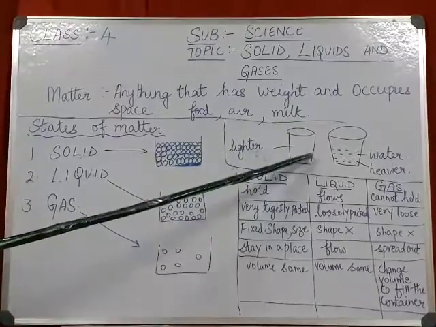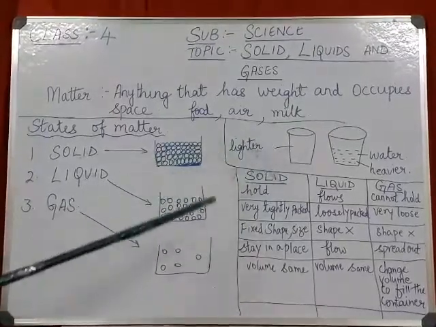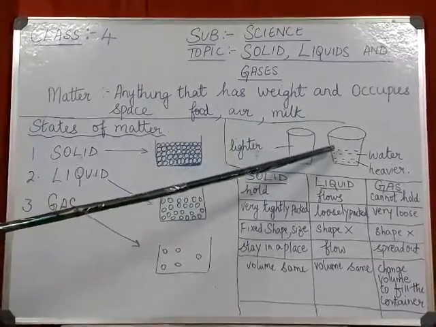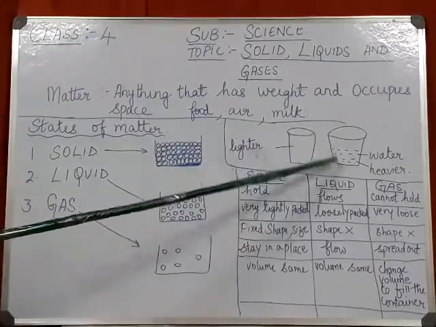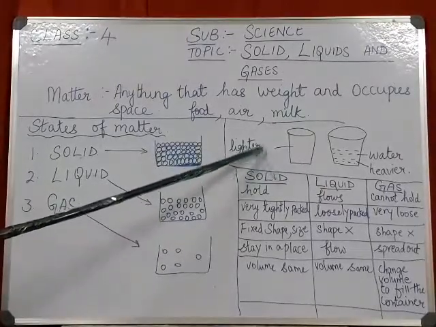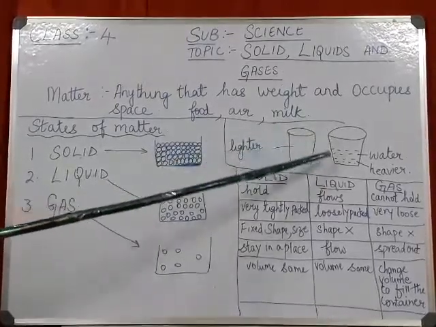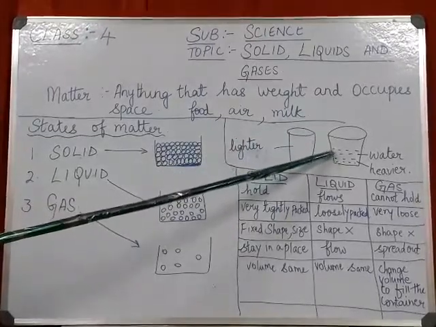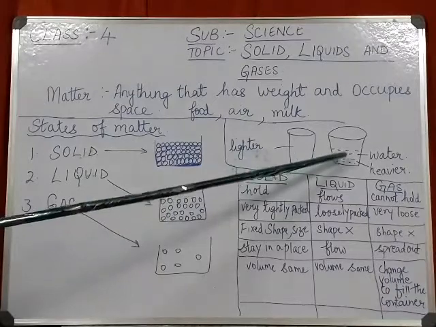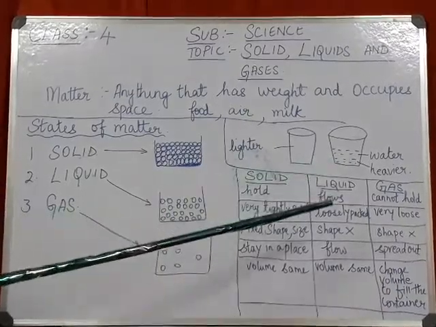Which bucket will be heavier and which will be lighter? The bucket in which there is water will be heavier, and the bucket where there is no water is lighter. So this proves that matter has weight. That means water has weight and water is matter.